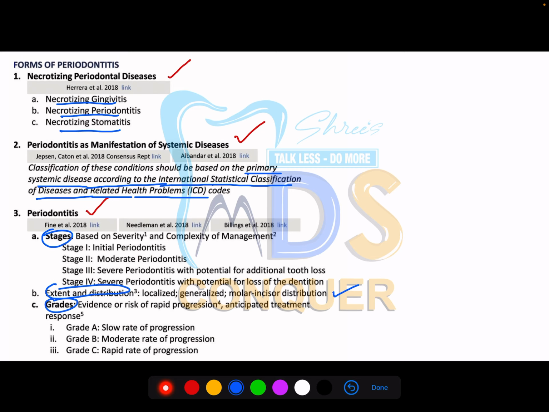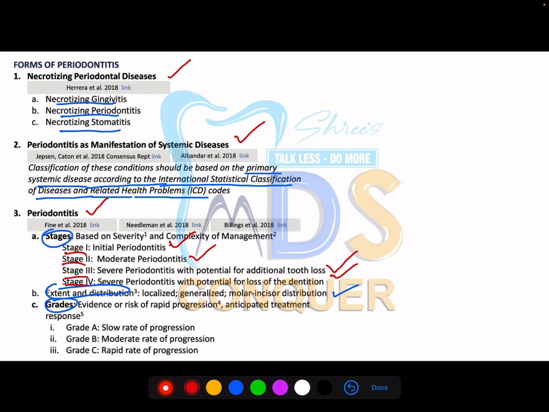Based upon the severity and the complexity of management of a case, it is divided into stage 1, stage 2, stage 3 and stage 4. Stage 1 is initial, stage 2 is moderate, stage 3 is severe, and stage 4 is severe with a potential for loss of the dentition. Next is extent and distribution, which we are well familiar with: localized and generalized, whether it is localized to a particular area or generalized.